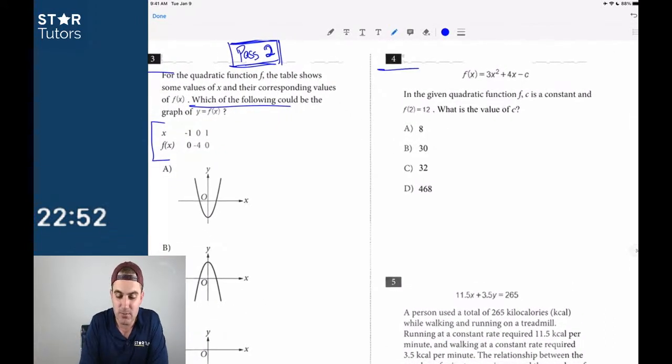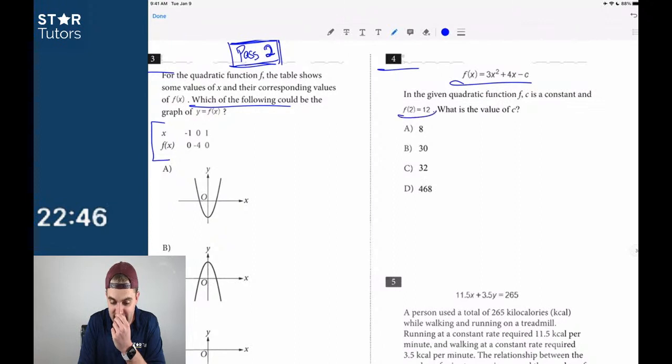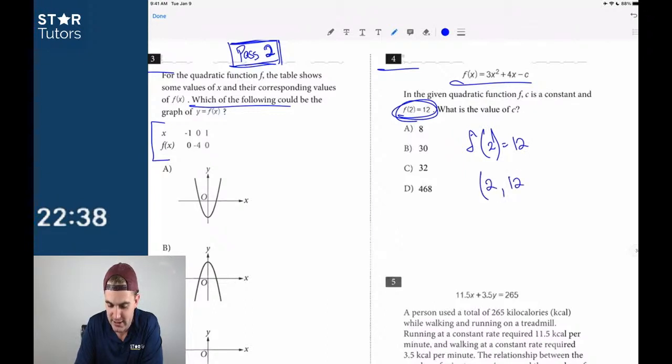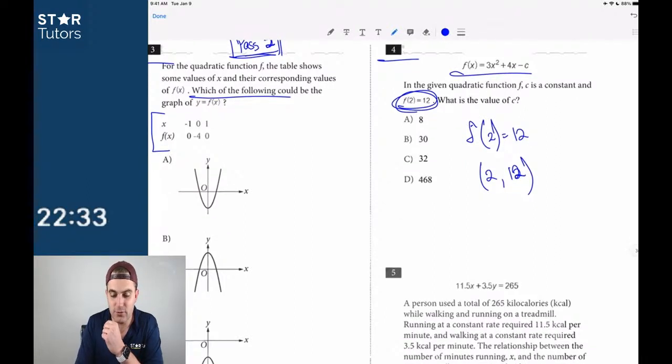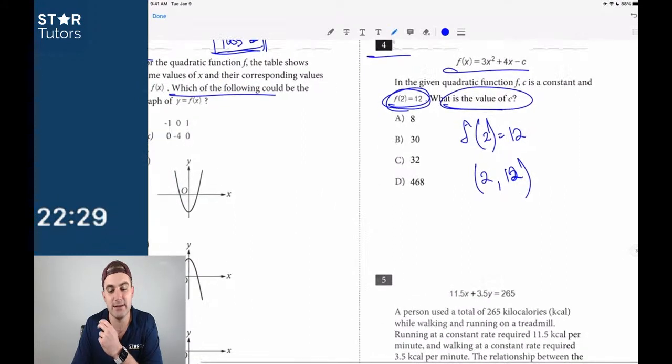Versus question number 4, right? We're given an equation, a typical quadratic with x squared. That one looks very straightforward. And if we know notation, f of 2 is equal to 12. That just means that when x is equal to 2, y is equal to 12, right? That's just the notation for that graph. All we have to do if we're trying to find the value of c is plug that in and solve for c.